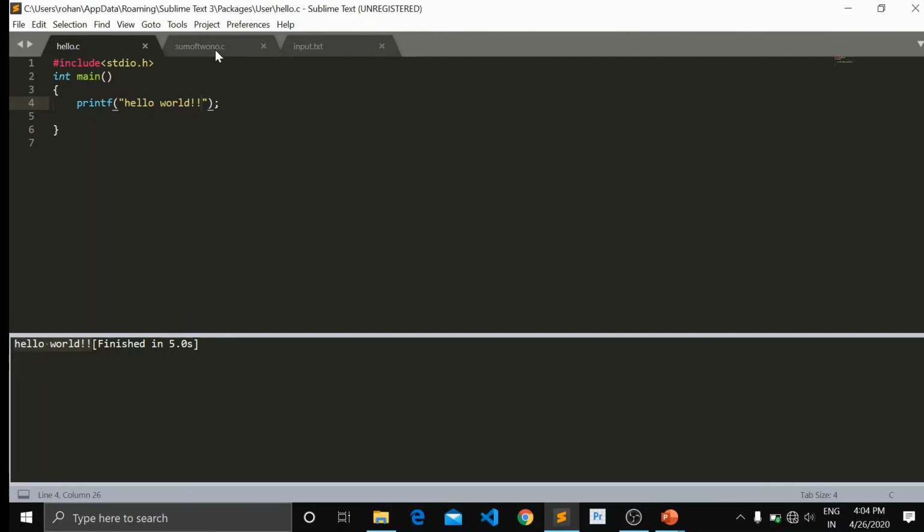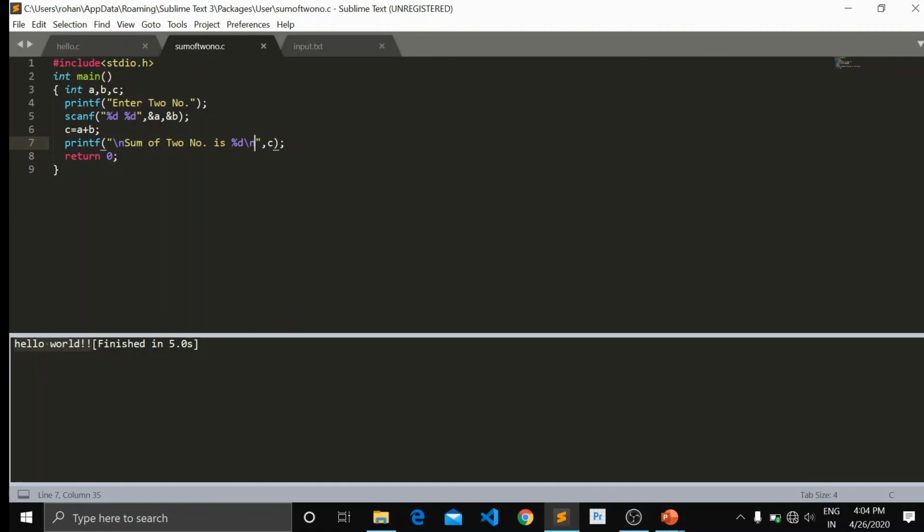Then our second program is the sum of two numbers. In this, hash include stdio.h, int main, int a, b, c, printf enter two numbers, scanf for entering two numbers and receiving them from the user. Then c equals a plus b, the concept of addition.